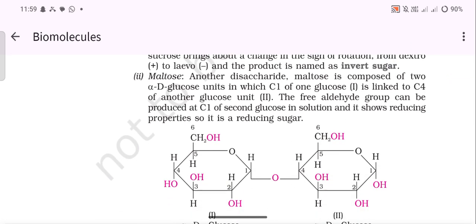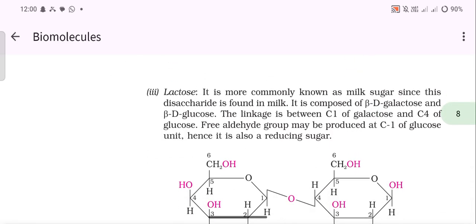Maltose. Another disaccharide, maltose, is composed of two alpha D glucose units in which C1 of one glucose is linked to C4 of another glucose unit. The free aldehyde group can be produced at C1 of the second glucose in solution, and it shows reducing properties, so it is a reducing sugar.